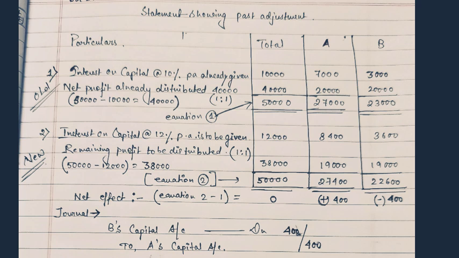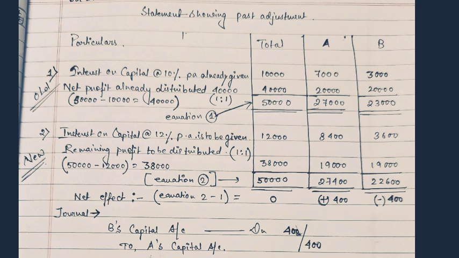Now for the correct entry, we need to calculate the interest on capital at the rate of 12%. So 12% on 70,000 is 8,400 and 12% on 30,000 is 3,600. Finally, the total amount of interest is 12,000. Now the remaining profit will be 50,000 minus 12,000, that is 38,000, and that will be divided equally. That means 19,000 for A, 19,000 for B. Now we will finally add the amount. That means we get for A 27,400 and for B 22,600.